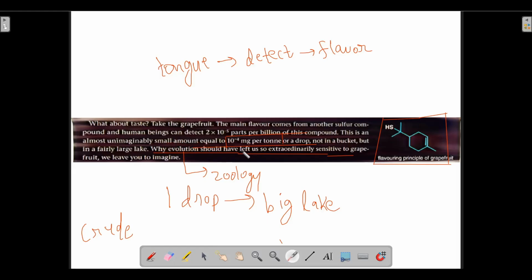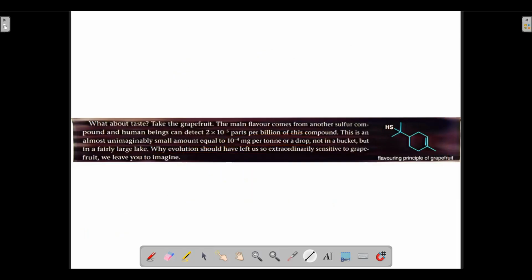So why evolution should have left us so extraordinarily sensitive to this compound, that is to grapefruit, we leave you to imagine. The student should research it and find it himself or herself. So this was all about today's class.